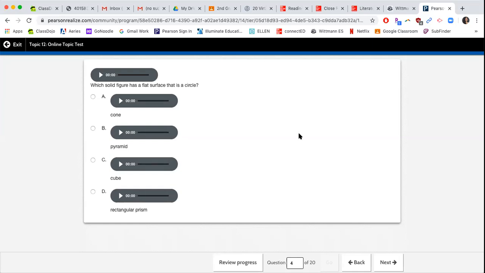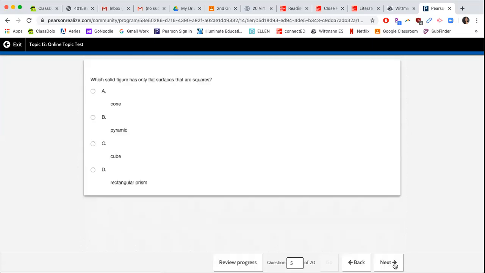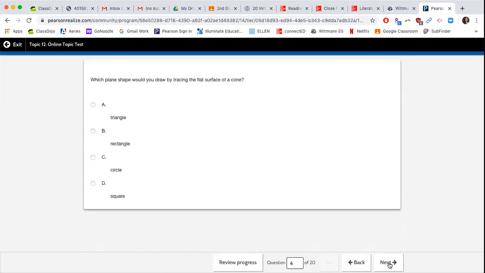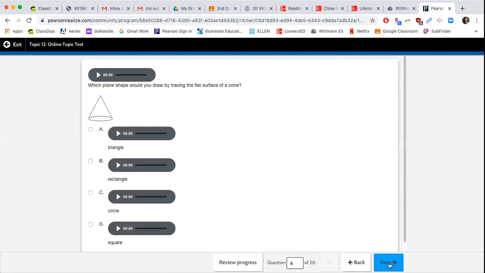You guys might think it's a sphere because a sphere is like a ball, and obviously when we think of balls, they're circles, but spheres do not have any flat surfaces. There's no way that it would continue to roll because there's no areas that will remain completely flat on the ground. Which solid figure has only flat surfaces that are squares? So if you were to put it on any side, it would only make squares if like you pushed it into like a bunch of Play-Doh or something.